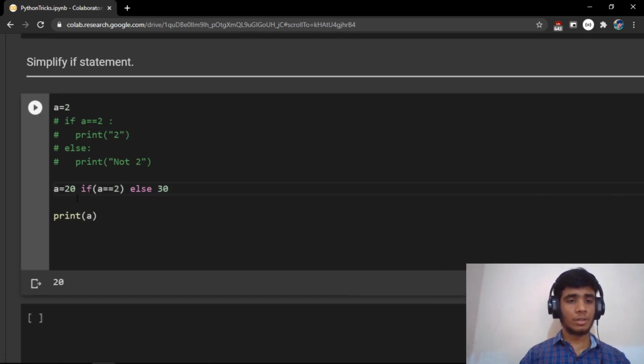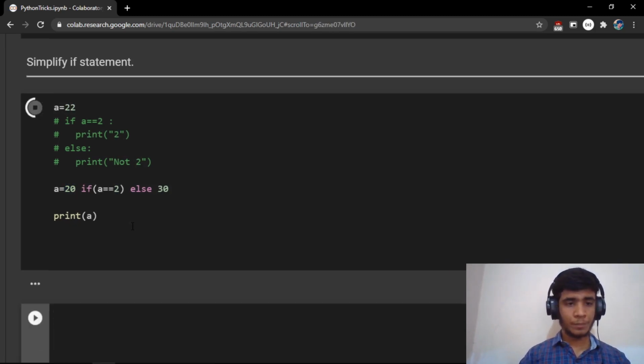It's a very different kind of if else statement, where here you do one thing or here you do another thing, and the condition is in the middle. So this is similar to a conditional operator which you use in C++ or C. And you also notice that here we gave a is equal to 20, but here we only give 30 because Python already knows that we're trying to do the assignment. So let's try the other case also. Let's say a is equal to 22. Now the else has to be executed, so the answer should be 30.